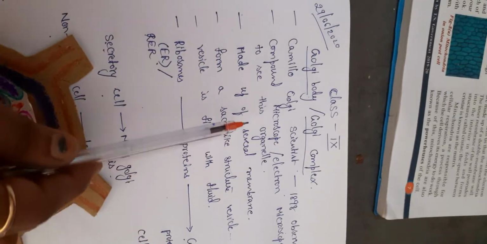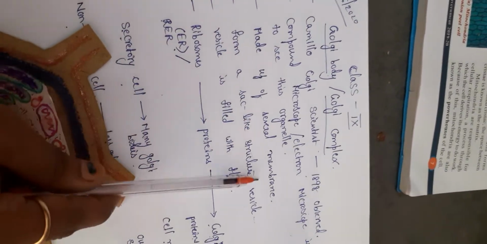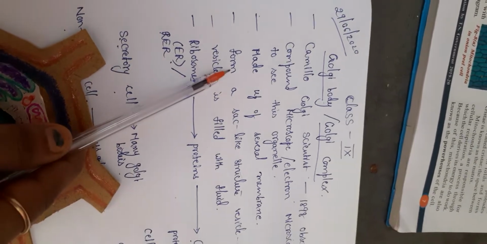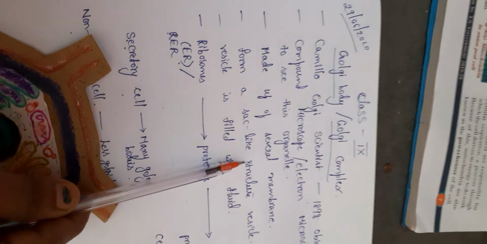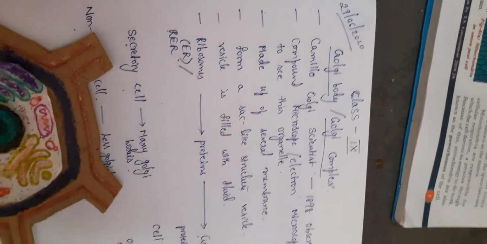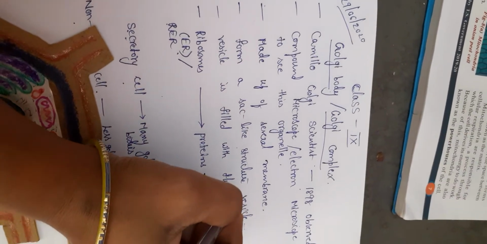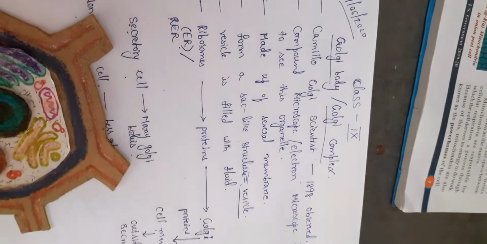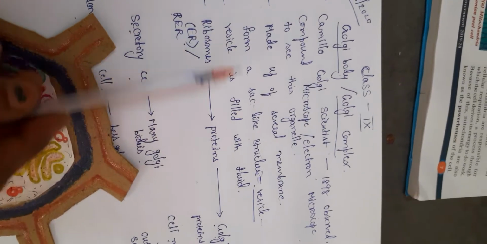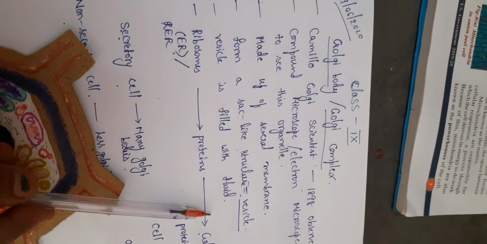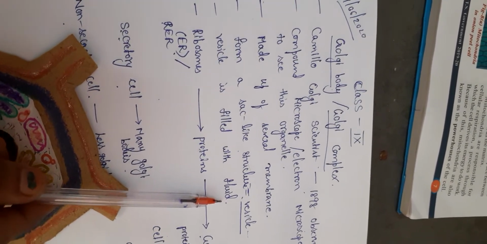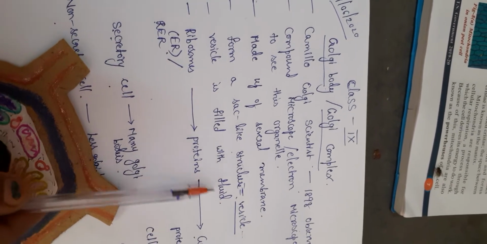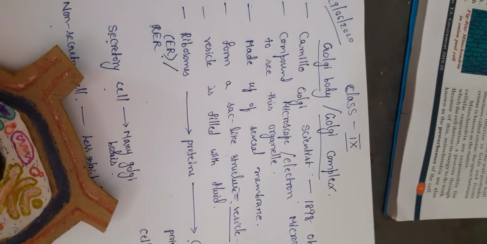Then what is it made up of? It is made up of many membranes, several membranes. It forms a sac-like structure, and that structure is called a vesicle. This vesicle is filled with fluid, and that fluid is the place where the proteins are changed and sent to the cell membrane.